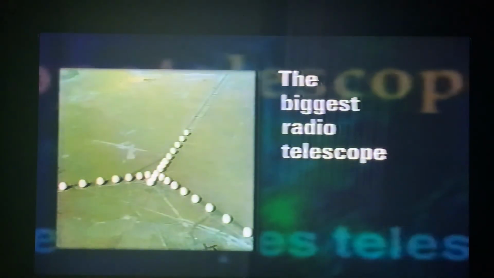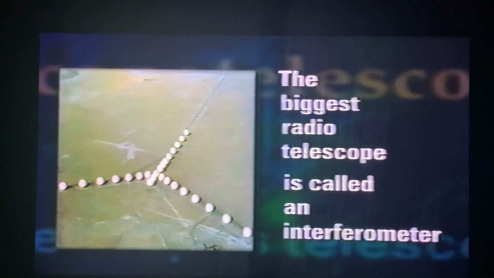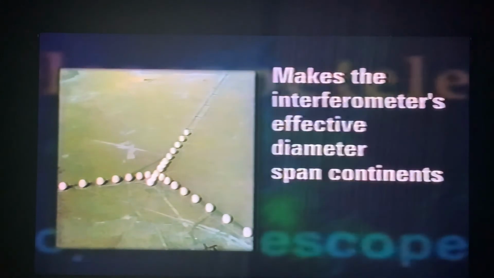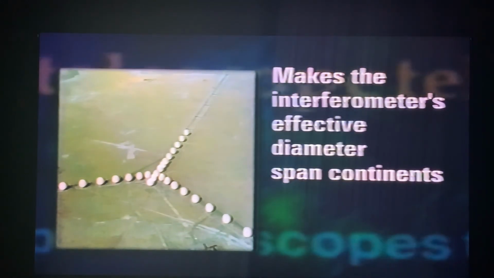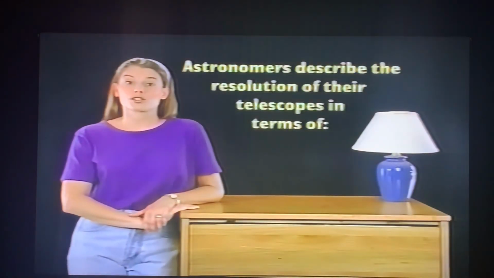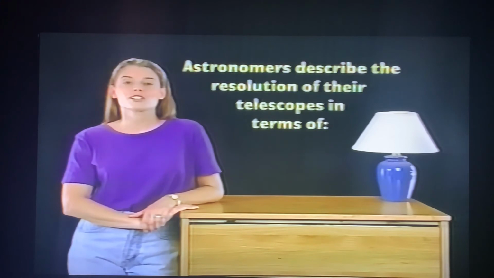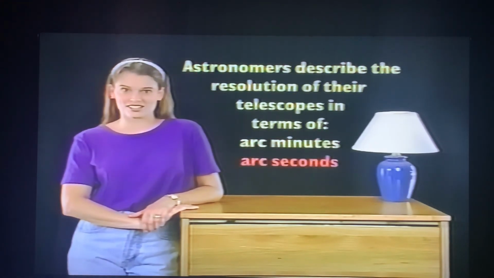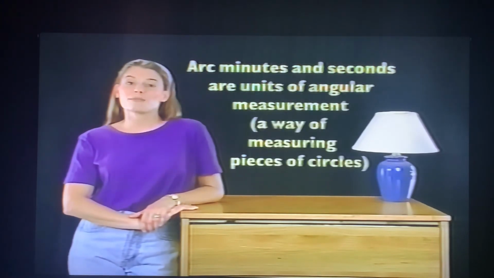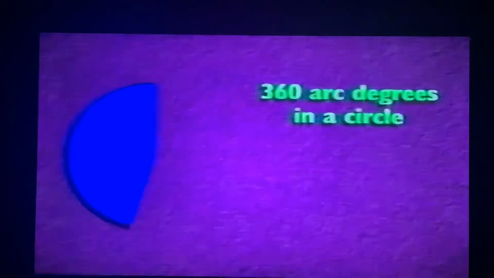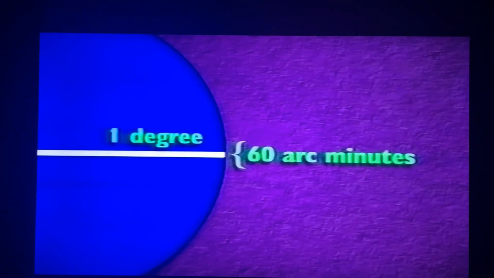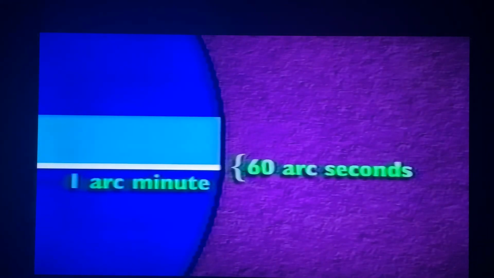The biggest radio telescope is a thing called an interferometer, which has a bunch of radio telescopes working together to simulate one big one. This makes the interferometer's effective diameter span continents and gives the interferometer very fine resolution. Astronomers describe the resolution of their telescopes in terms of arc minutes and arc seconds. Arc minutes and seconds are units of angular measurement, which is a way of measuring pieces of circles. There are 360 arc degrees in a circle. A degree is made up of 60 arc minutes. An arc minute has 60 arc seconds.